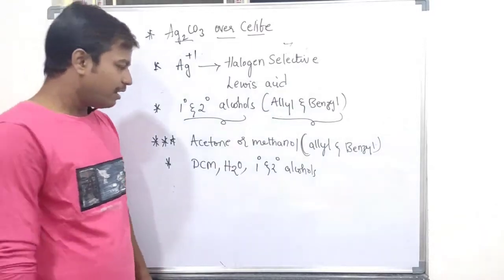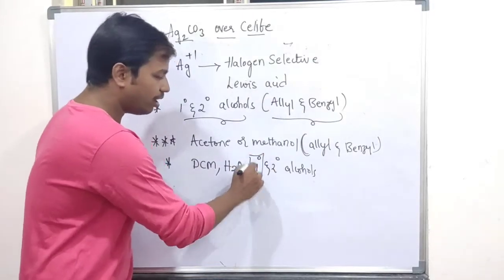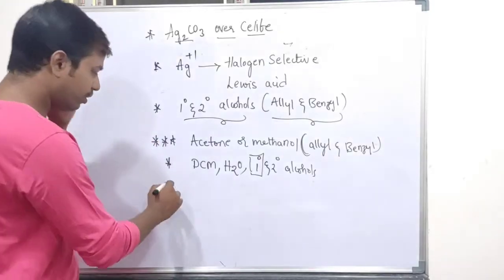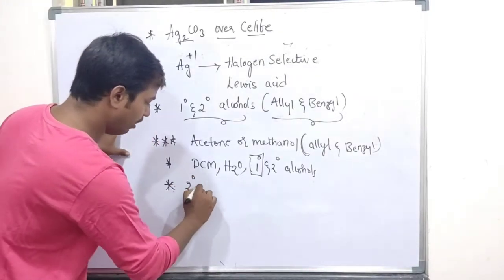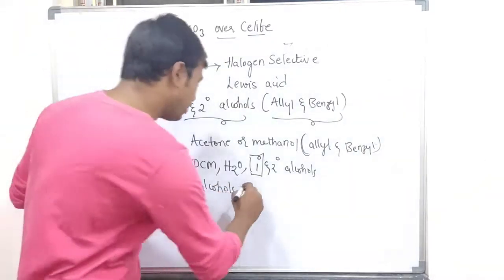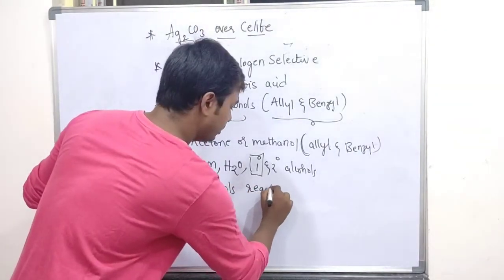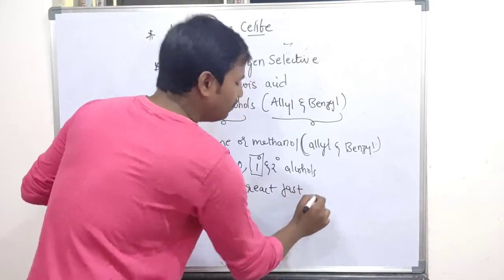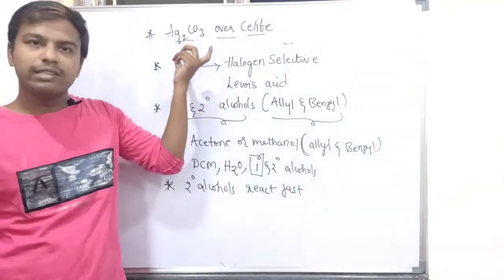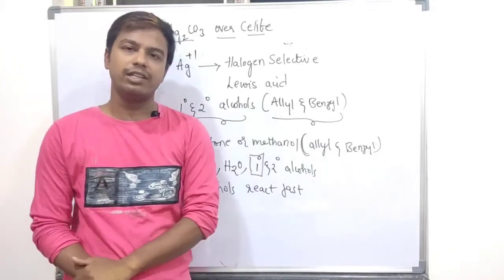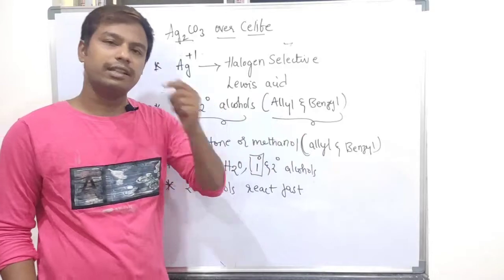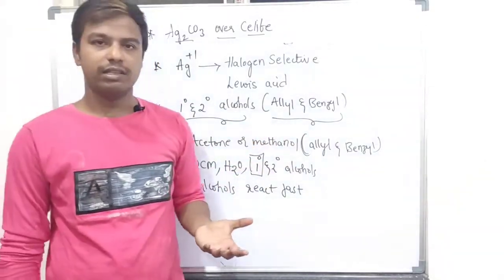See here, primary alcohols are oxidized very slowly compared to secondary alcohols. Secondary alcohols will react fast. So we can say this is selectively used for secondary alcohols. We can stop the reaction there itself by checking thin layer chromatography, that is TLC.